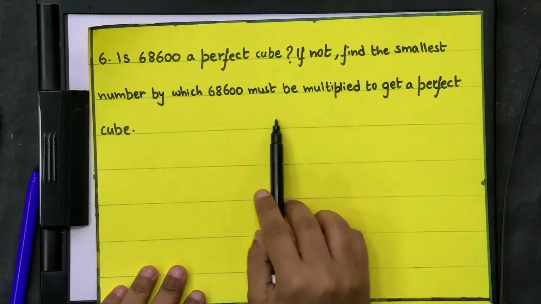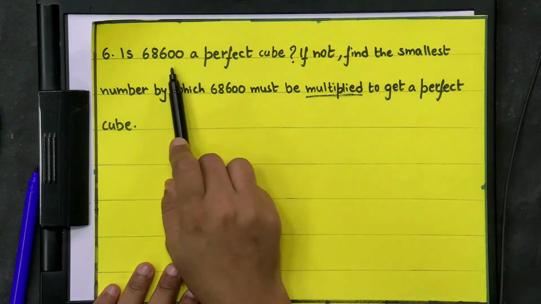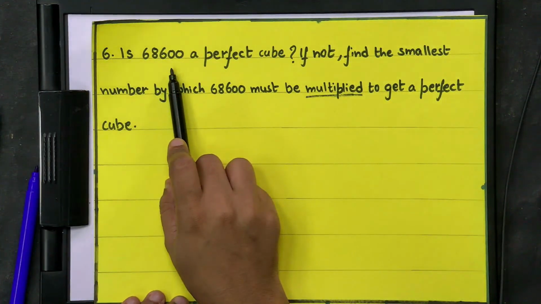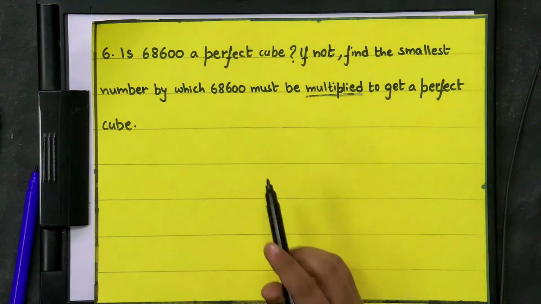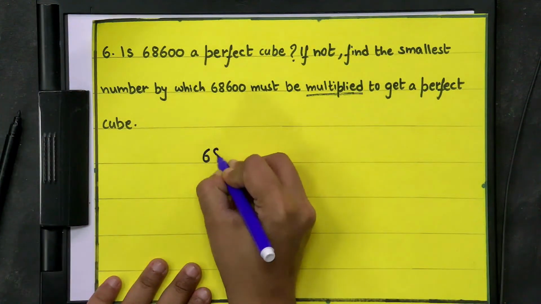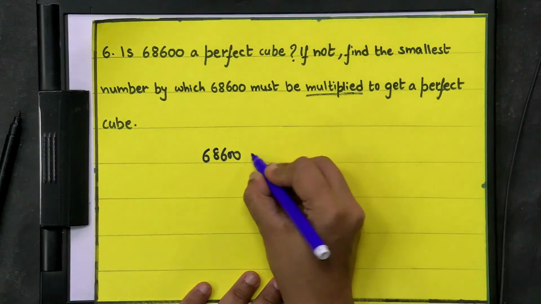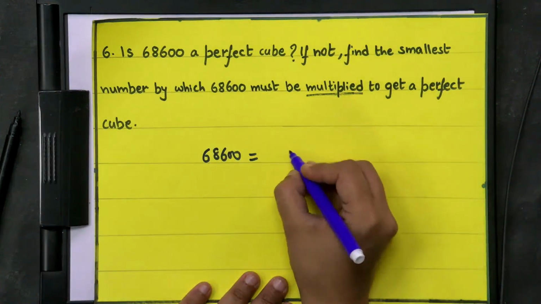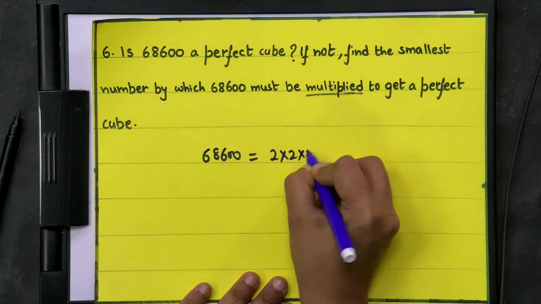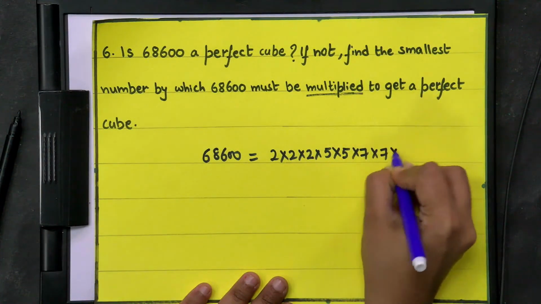So we are going to discuss one more question where we have the question as: by which number we should multiply. अब यहाँ पर multiply है तो you have to find out the prime factorization of this number. When you will find the prime factorization of this number, what will you get? देखो, we have 68 and 600. The prime factorization, when you will just solve this question, you will get 2 into 2 into 2. Then 5 into 5 into 7 into 7 into 7.